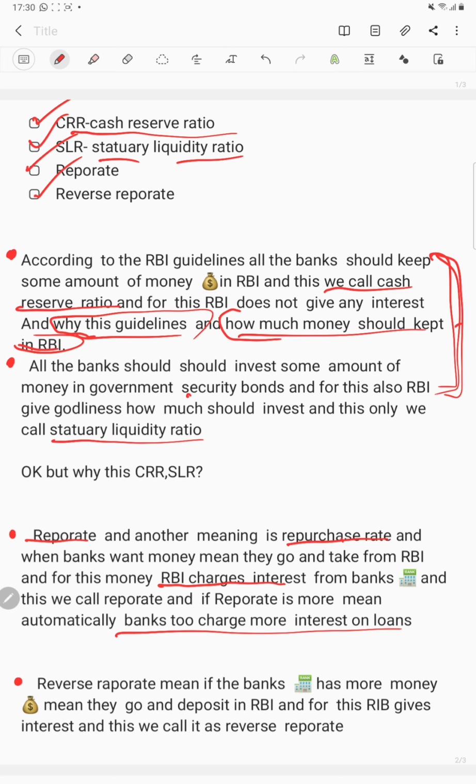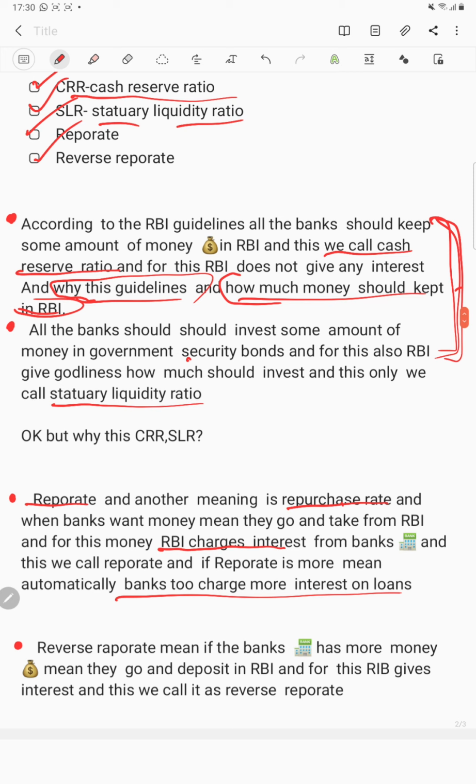Reverse repo rate means if banks have more money, they go and deposit in RBI, and for this RBI gives interest, and this we call reverse repo rate. And when banks have more money, they cannot keep it idle, no, so that's why they go and deposit money in RBI, and for that RBI will give interest rate. When RBI gives interest to banks, that means reverse repo rate. When banks pay interest to RBI, that means repo rate.